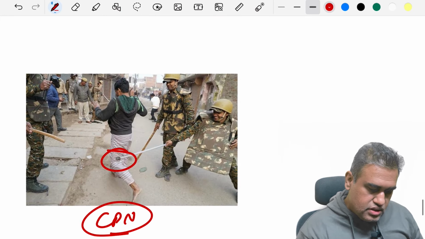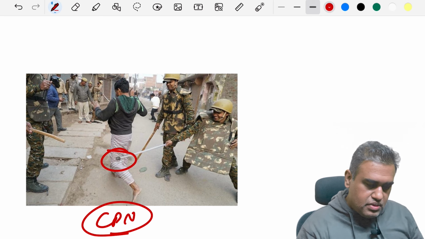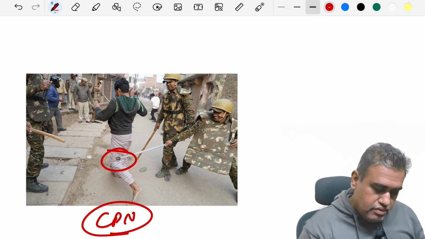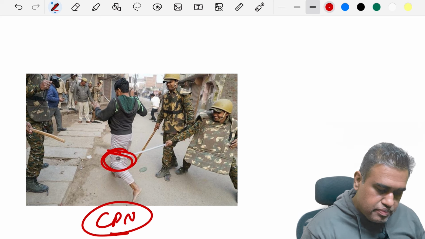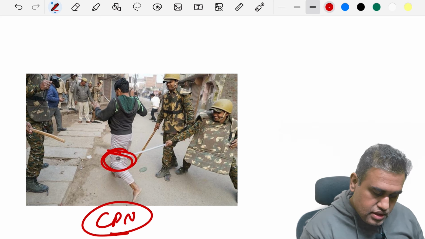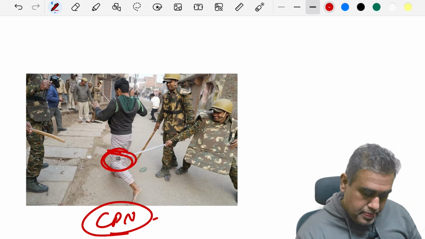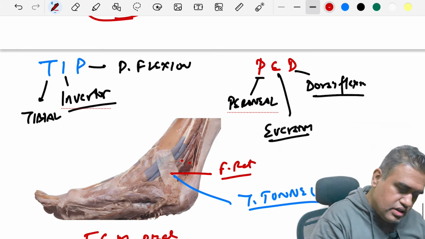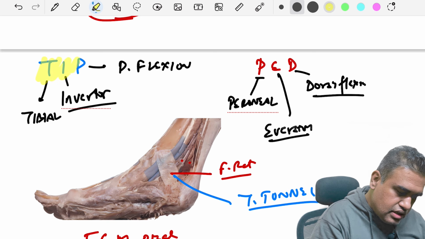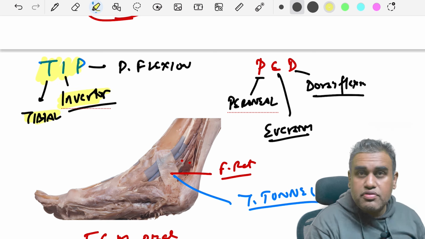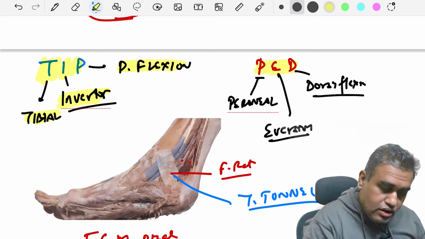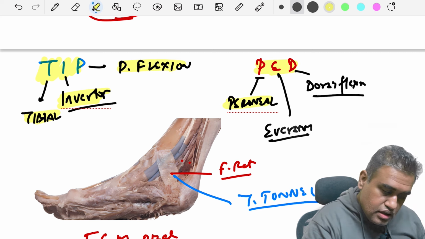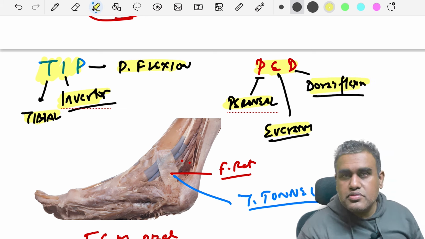Okay, now let's move to an image showing the normal lathi charge, we can say, situation when an injury might happen over here to the fibula, at the lateral part of the knee, in the common peroneal nerve area, that can lead to CPN palsy. Okay, here is a mnemonic which I already discussed with you. The TIP, the tibial nerve, is for inversion of the foot and also for plantar flexion, and the PED, remember, the peroneal nerves are the everters and the dorsiflexors. So that will help you.